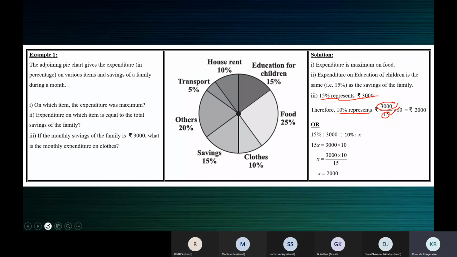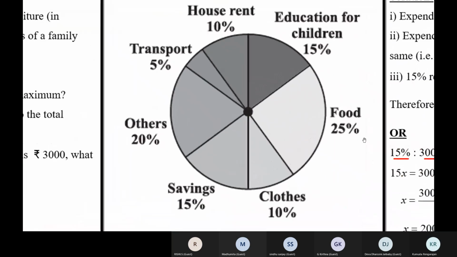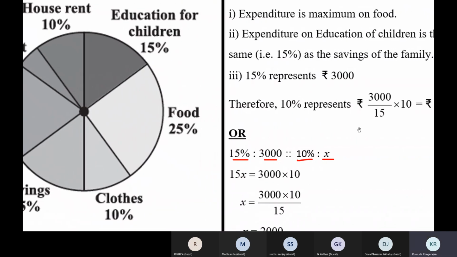That is one method. The next method is using proportion. See the proportion here. I told you can write anything first. I have written the percentage first. 15% means 3,000 rupees. 10% means how many rupees? You can write rupees, percentage, or percentage, rupees.